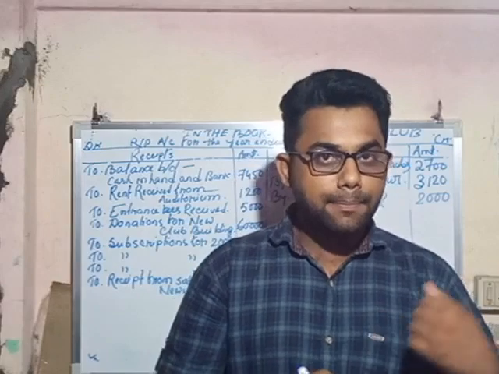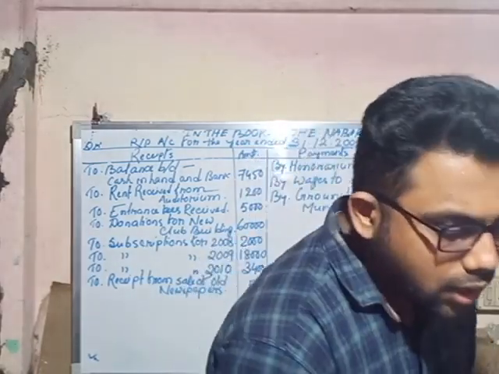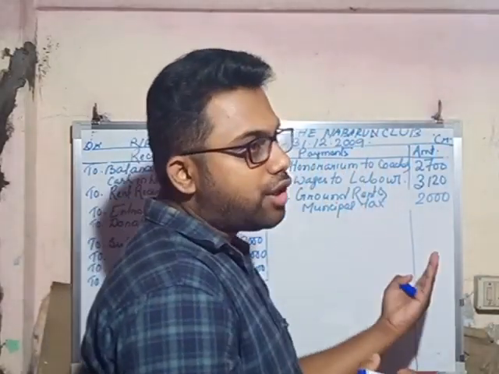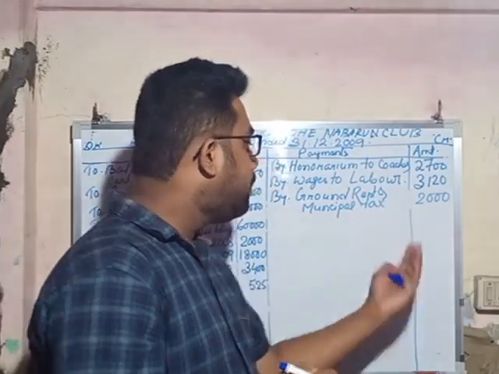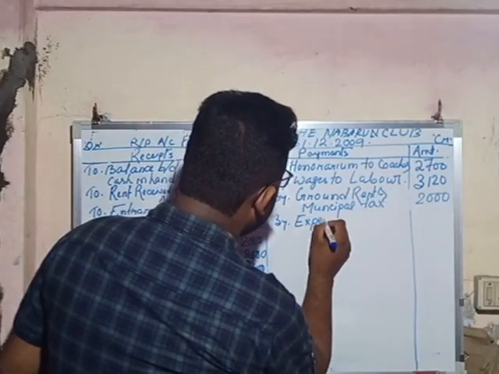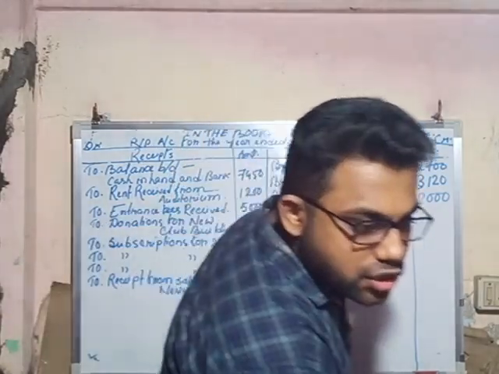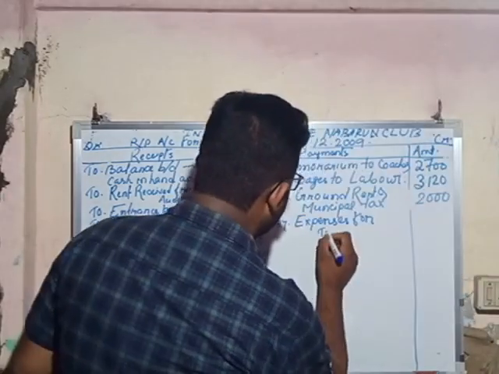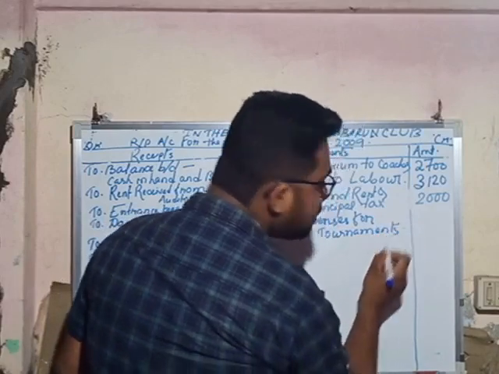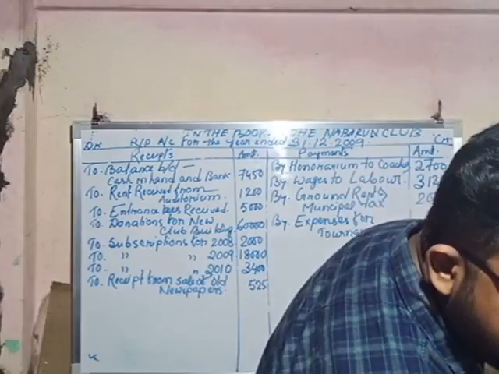So it is a tax paid by the non-trading organization, so it is a payment. Next one is the expenses for tournament. The term expenses means whatever amount we paid, so it is also on the payment side. By expenses for tournaments, so it will come in the payment side, and the amount is rupees 5150.